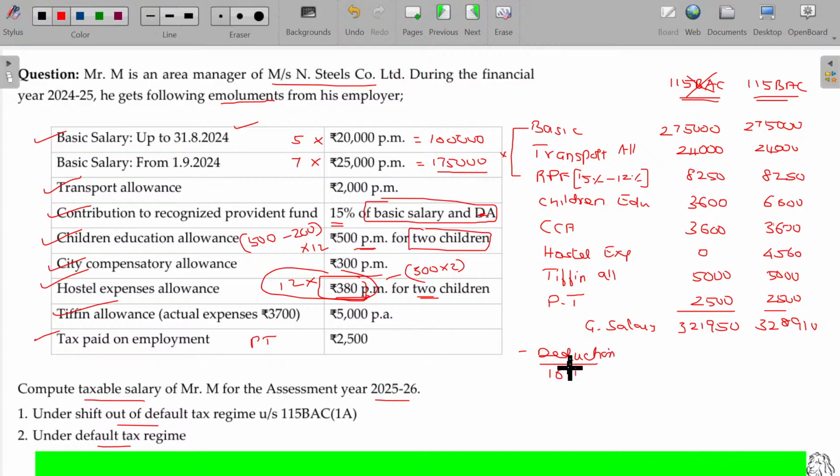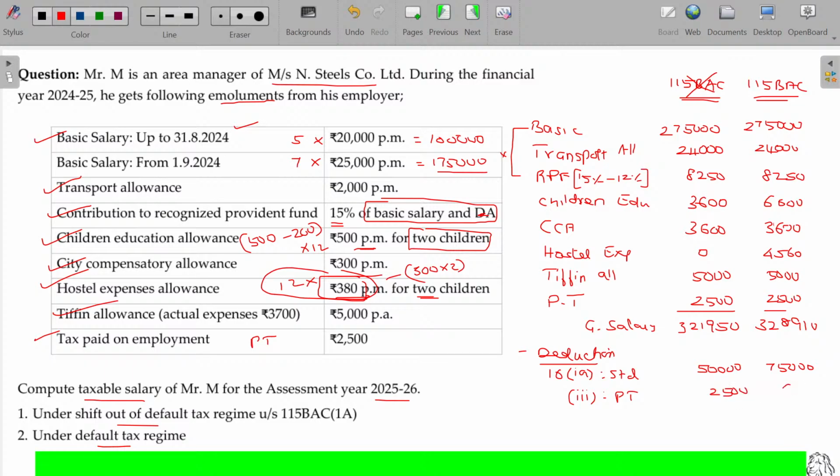Under section 16 clause 1A, standard deduction. Under default tax regime, you will be eligible for higher number. Opt-out scheme, you will be enjoying only 50,000 rupees. 16 clause 2, entertainment allowance is available only for the government employees. Of course, no need to worry about that here. Directly go for the third one, professional tax paid. Professional tax paid by employee out of his money can be deductible only. If it is received from the employer and paid later, on receipt, it is income. On payment, it can be deductible under section 16 clause 3. So here this value being 2,500.